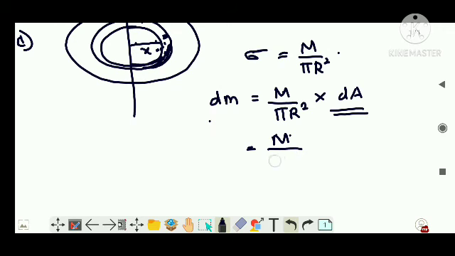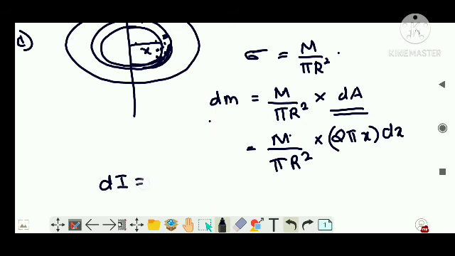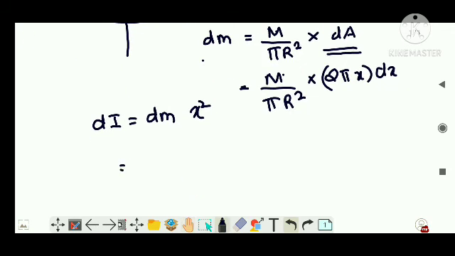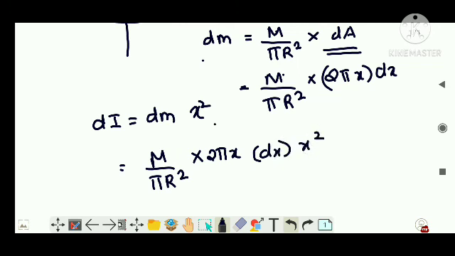So here I am going to write M by pi r squared into area, which is 2 pi x, right? Length into breadth, that is dx. Clear? Now going for the small moment of inertia of that area, that is dm, mass, into distance squared, which is x squared. So in place of dm, I'm going to substitute this value, that is M by pi r squared into 2 pi x into dx into x squared, right?